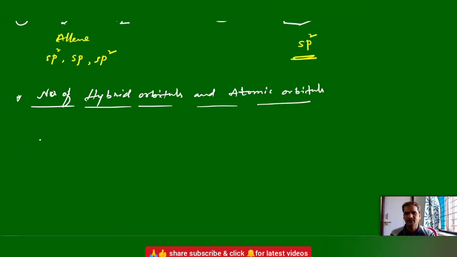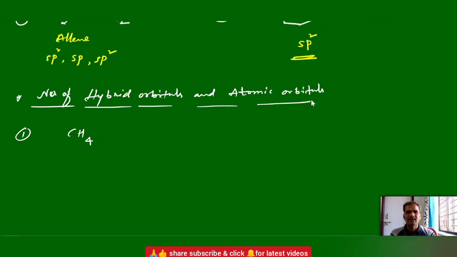Just now we have discussed it. Let me take almost the same previous examples. First, methane. Here one point you should remember: only the carbon atom can undergo hybridization. It has hybrid orbitals. But the surrounding atoms, the terminal atoms like hydrogen or oxygen, do not get involved in hybridization. Whatever orbitals they contain are pure orbitals or atomic orbitals only.